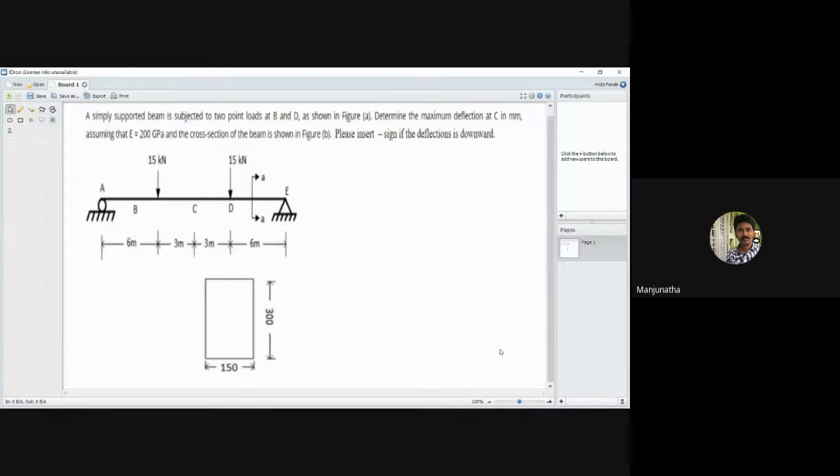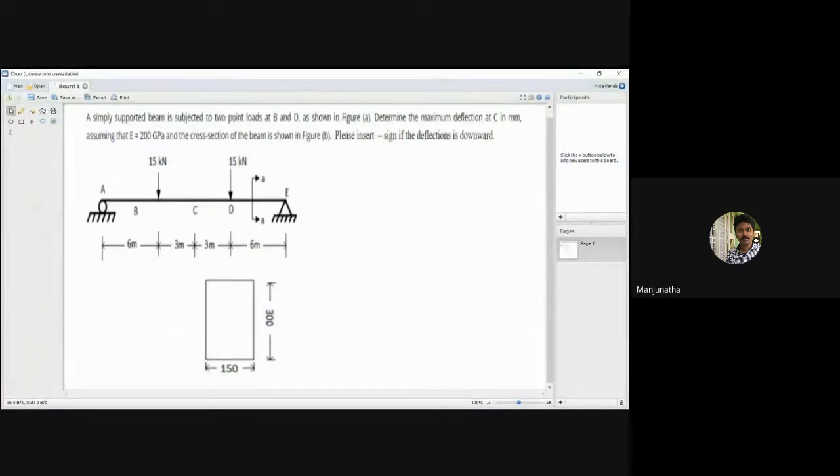Have you copied the problem? Yes, sir. So please, I need a confirmation from others. If you have copied, let me know. Sai Kiran, Sachin, Arshajit, Gautam, Renaud. Yes, sir. Okay, if you have copied, please let me know.